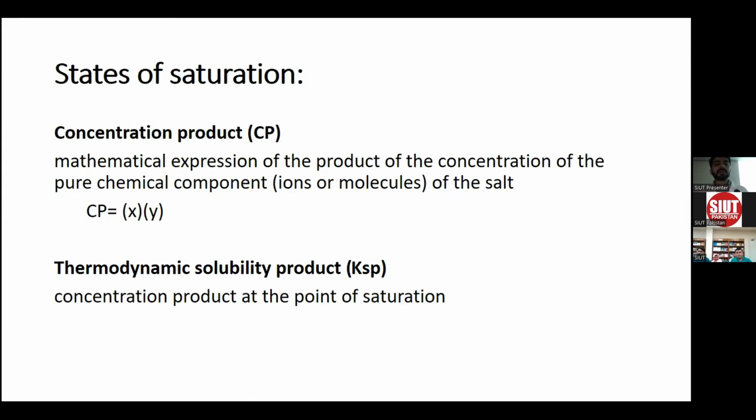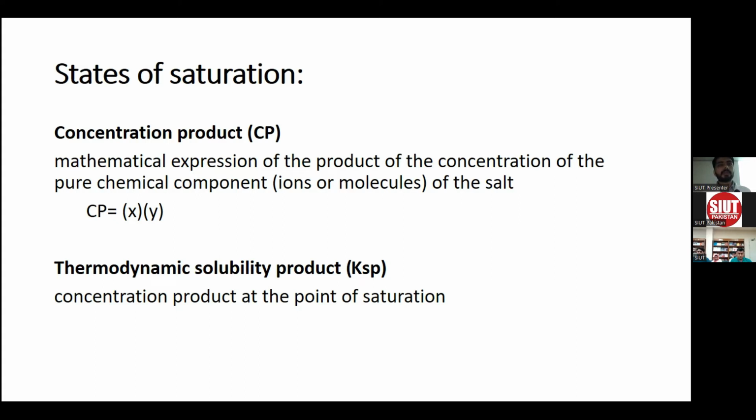First of all, what is the concentration product? The concentration product of any solution is the mathematical product of the concentrations of the pure chemical components, like ions or molecules of a salt in a solution. Like in a solution of sodium chloride, it's the concentration product of sodium ions and chloride ions in that solution. It's called the concentration product.